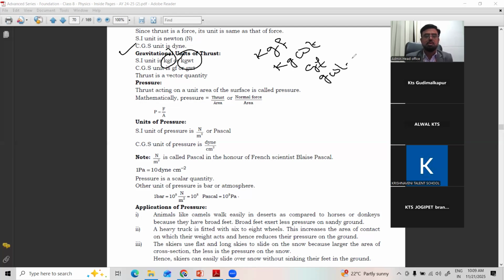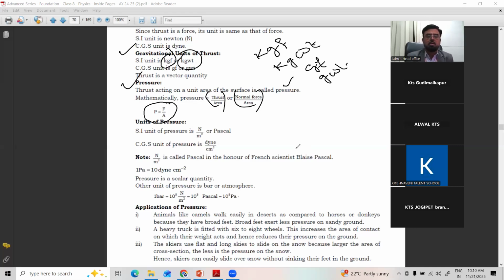Right? Clear? Then come to our main topic, pressure. Thrust acting on a unit area of the surface. On a particular area, how much force is acting, how much thrust is acting. That is, we can write it as thrust by area or force by area. So pressure can be given by F by A. Pressure is equal to force by area, the force acting on a unit area.